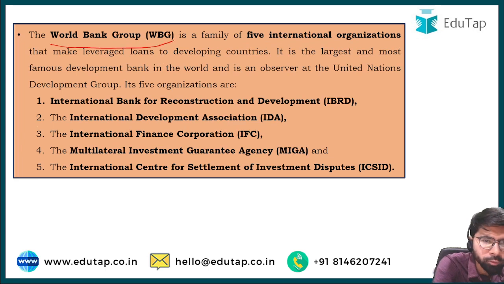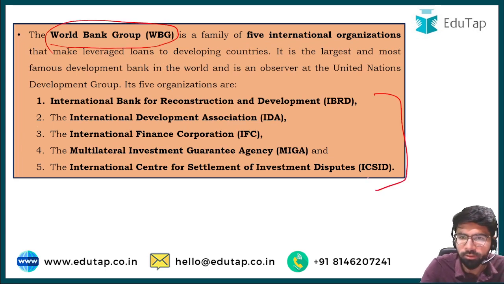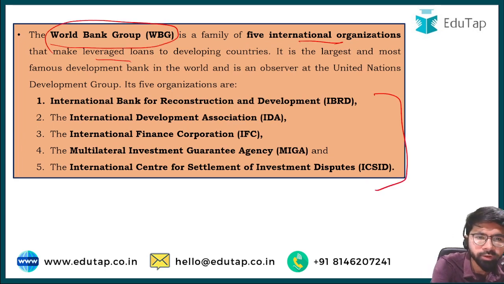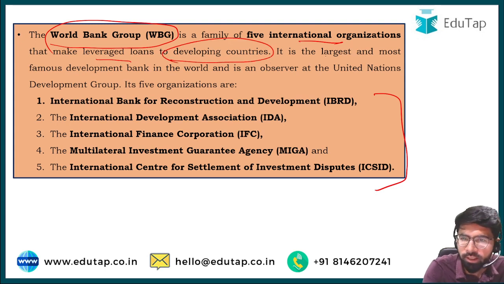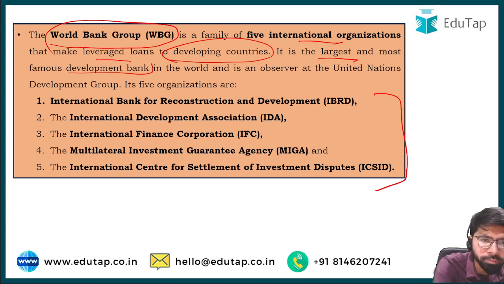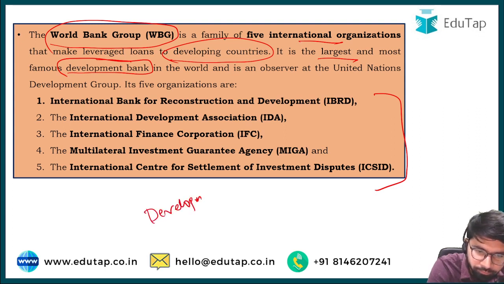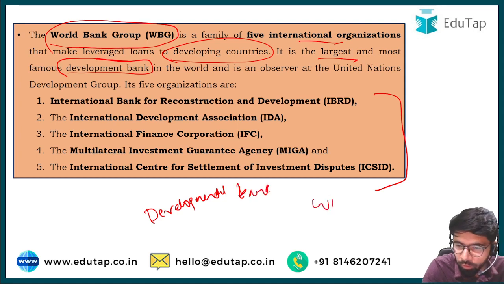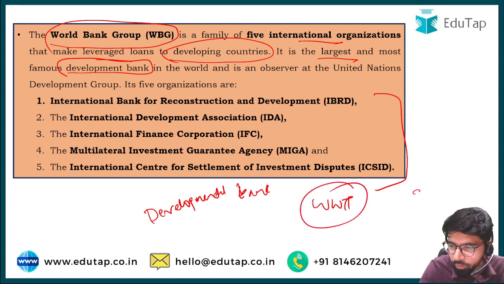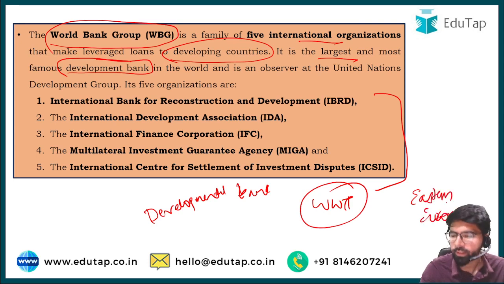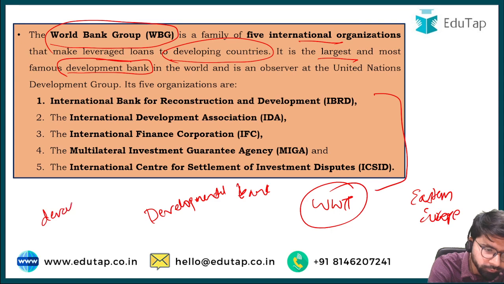See, the World Bank Group consists of 5 different international organizations that provide leveraged loans to developing countries. It is the largest and the most famous developmental bank. The name itself says it is a developmental bank. For example, after World War II, the entire Europe, mostly Eastern Europe, was left in a devastated state because of the war.